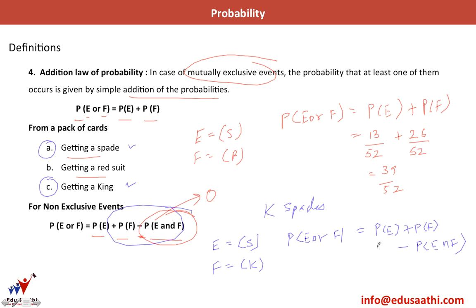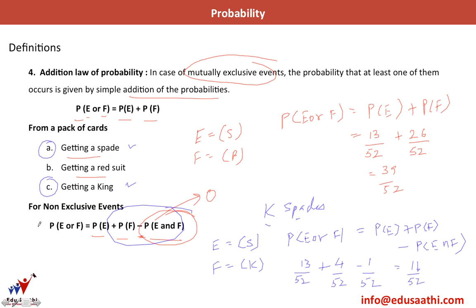So here P of E is what? P of E is getting a spade. So that is 13 by 52. What is the probability of getting a king? I have 4 kings in a pack of cards. So I have 4 divided by 52 minus P of E intersection F. It means getting a spade and a king. There is just one card which is the king of spades. So minus 1 by 52. So this gives me 16 by 52 as the answer.